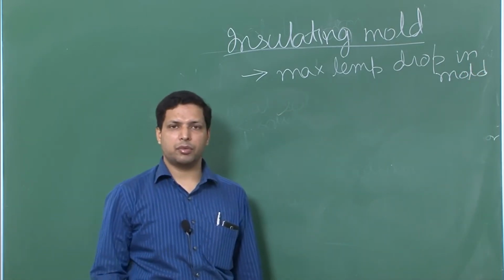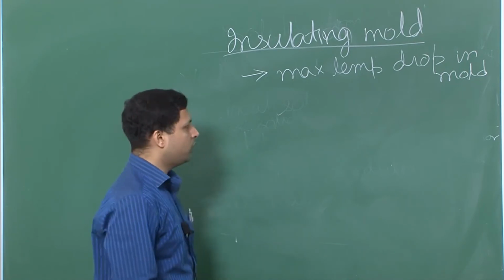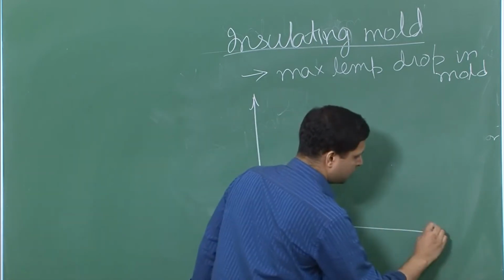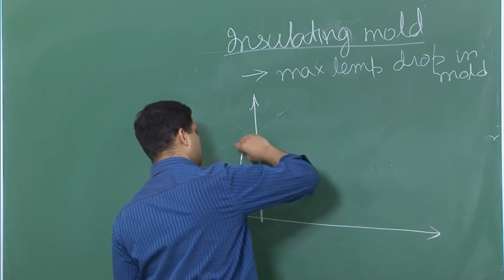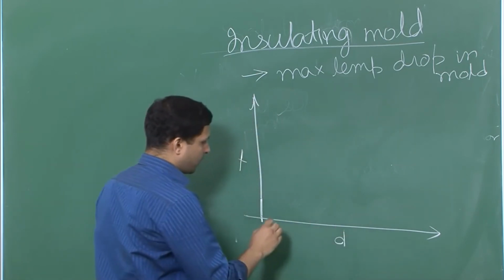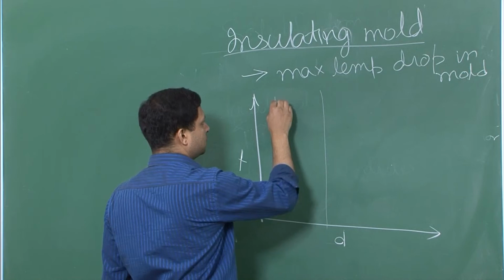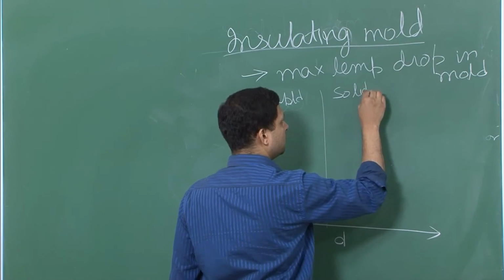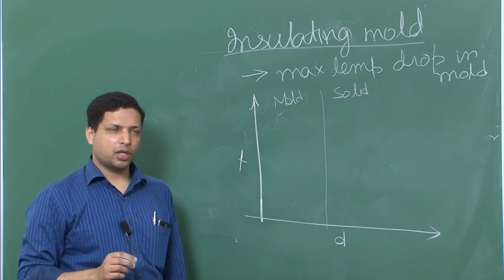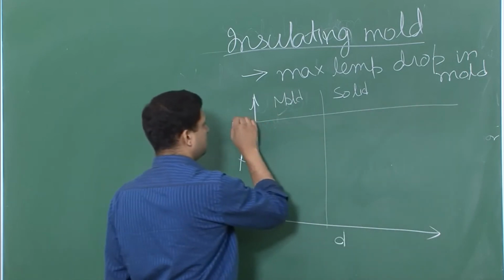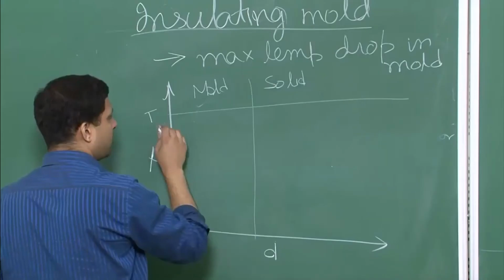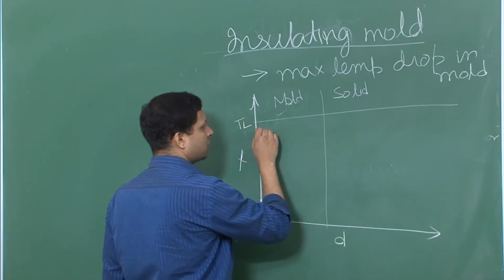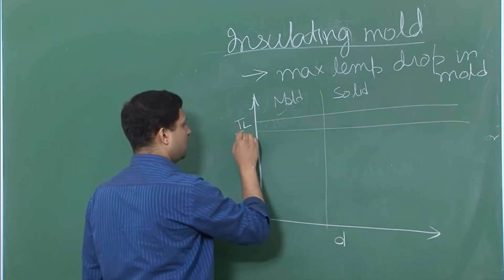Right. So, the maximum temperature drop has to take place in the mold. How will it change? Again, let us start from our temperature profile. This is your temperature, this is your distance, and this is the mold, this is the solid. Now, if this is your Tm, actually we should not call it Tm here. We will have T liquidus and T solidus, and since liquidus is higher, this is T liquidus, this is T solidus.